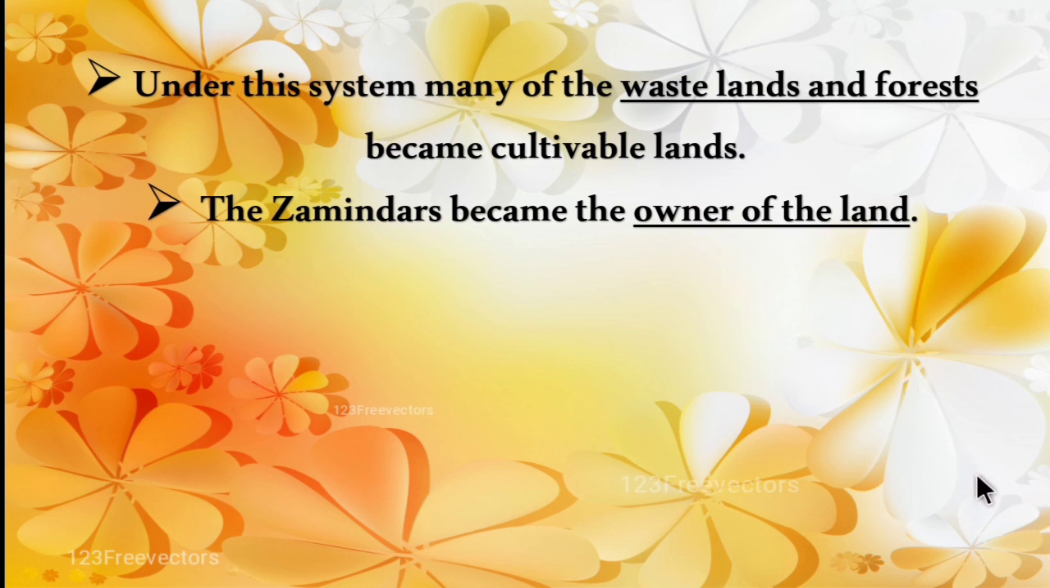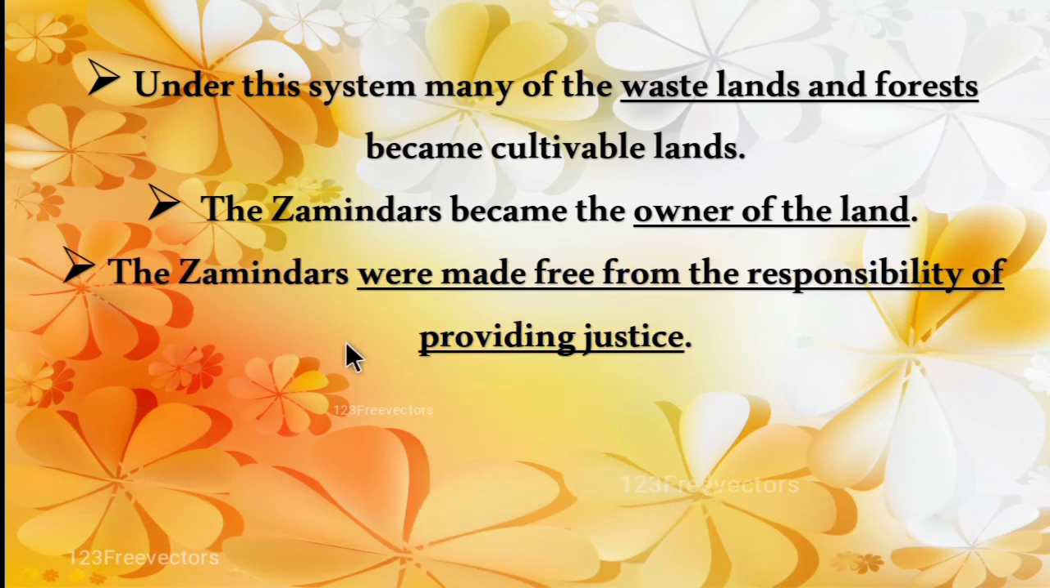British East India Company. The third one is the zamindars were made free from the responsibility of providing justice. So the judicial powers were taken away from the zamindars. The law and order came under the control of the British. So they were made free from the judicial powers.